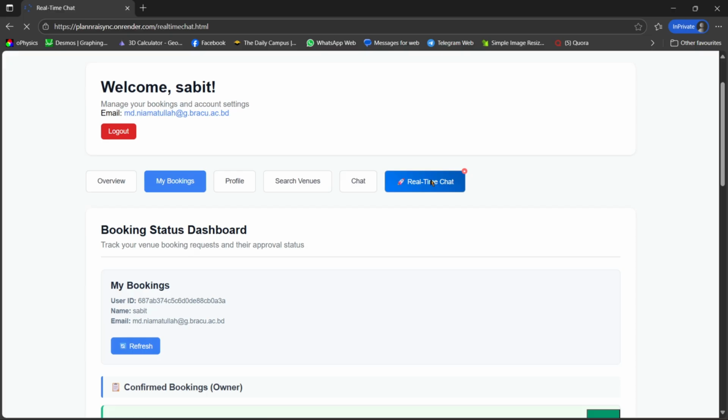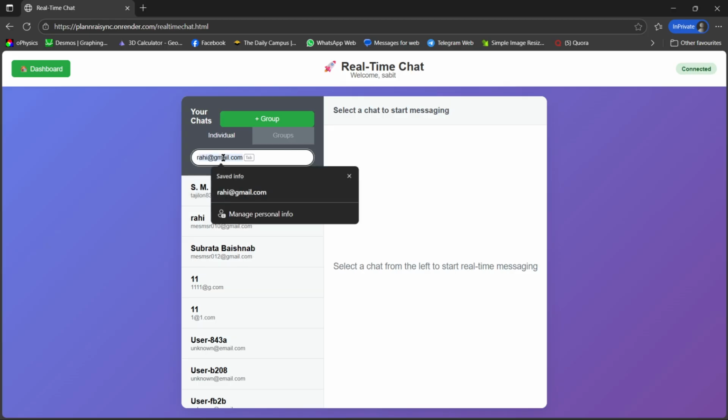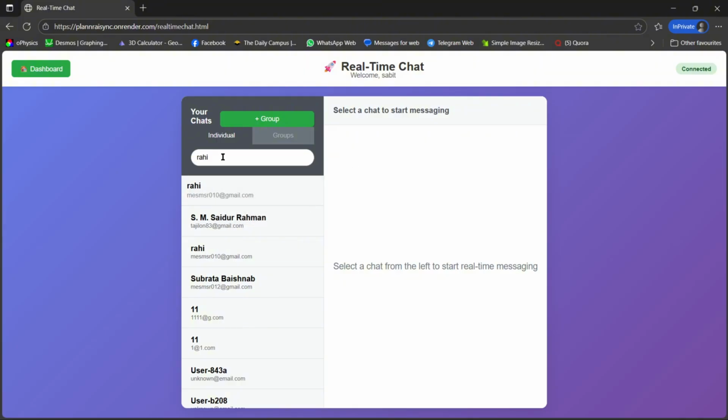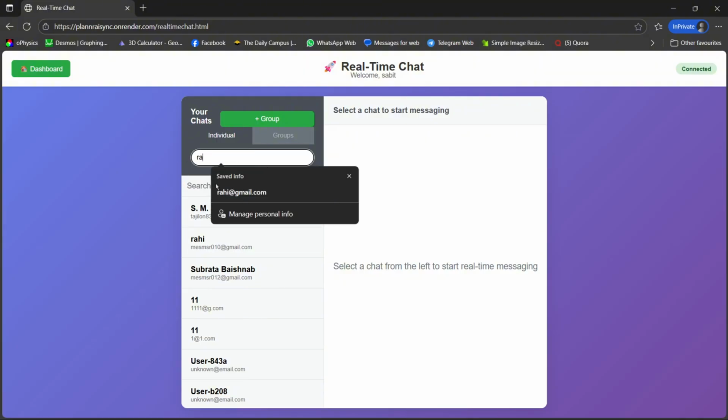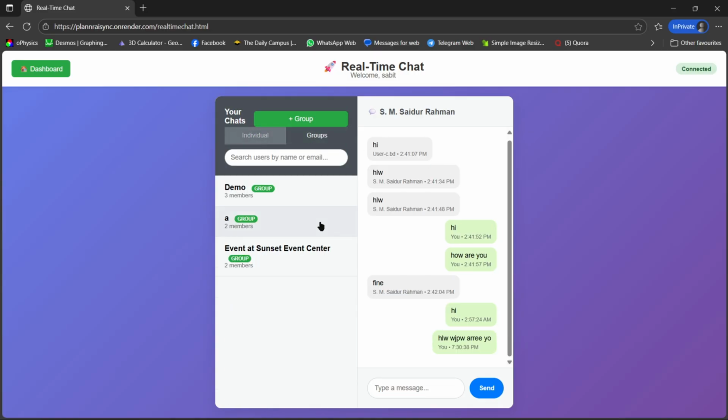For more collaborative effort, we have a real-time WebSocket-based chat. It can take 1 or 2 seconds delay to connect with the WebSocket channel. Here you can search by name or email for individual chat. Also for group chats, you can search by the group name. Let me send a message. These groups are created with collaborators automatically.